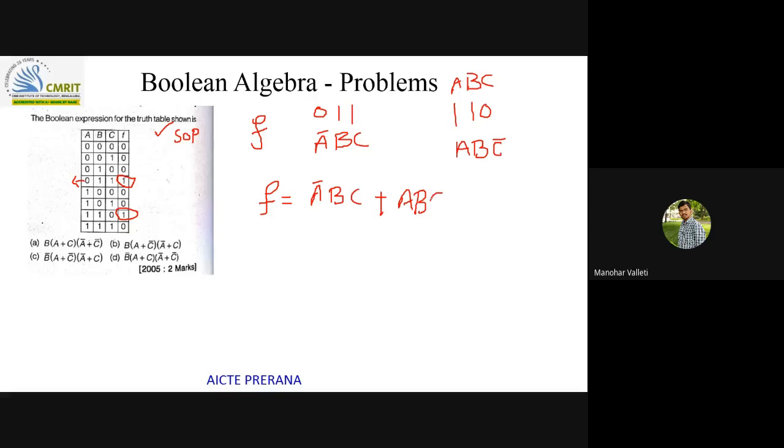A B C bar. But you observe the options were in the POS form. So then I'll try to apply whatever methods I know. I'll try to convert this to POS form. I can take B common from this.